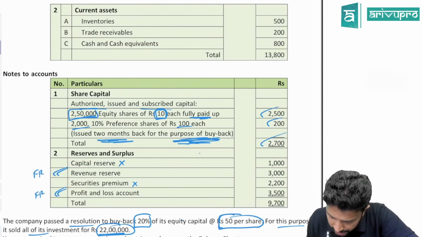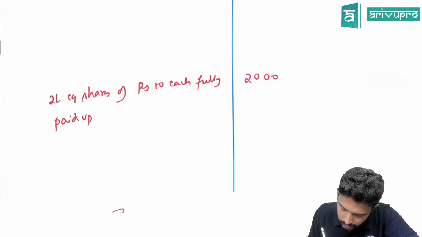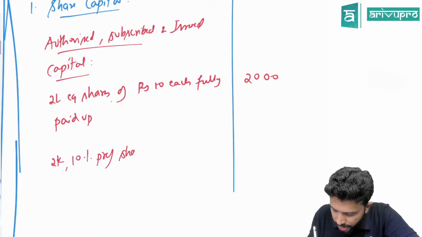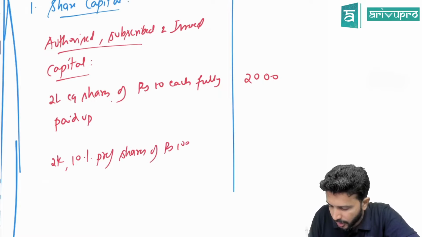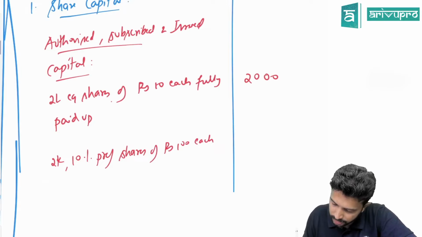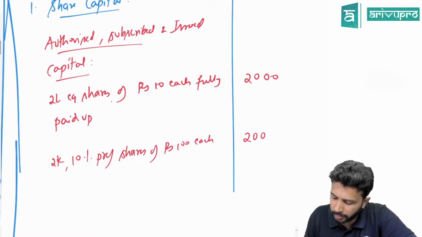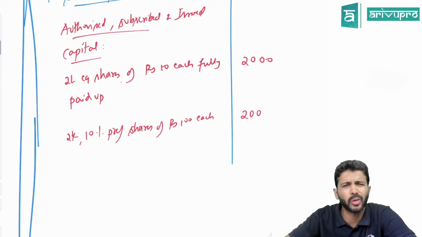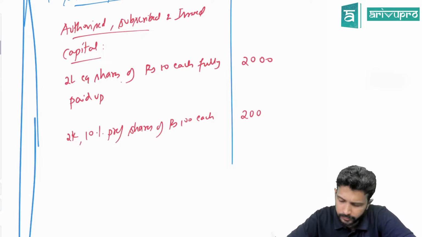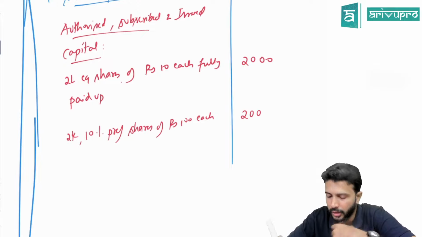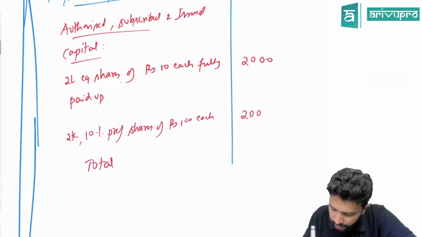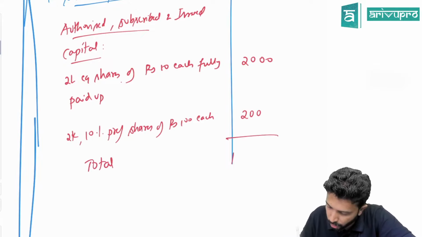We also have some preference shares. How many preference shares we have? We have 2000, 10% preference shares of rupees 100 each. So that means that is 2 lakhs. 2 lakh will become 200. I did not do any drama for that. It's the same, right? Okay. That means what is the total share capital, sir? 22 lakh or 2200. This 2200 you have to show in your main balance sheet as 2200. Like that.